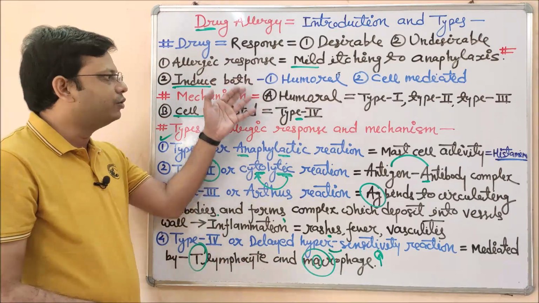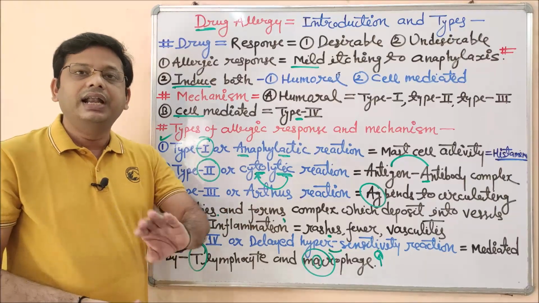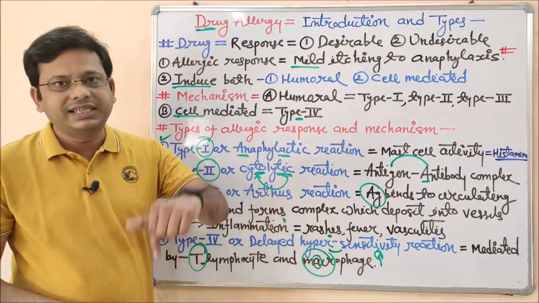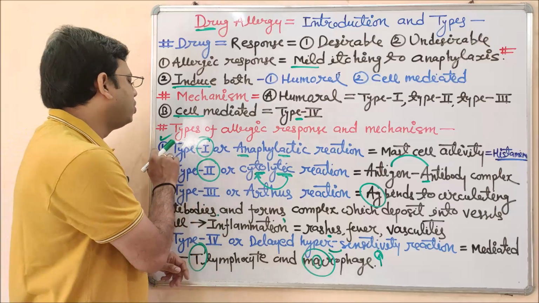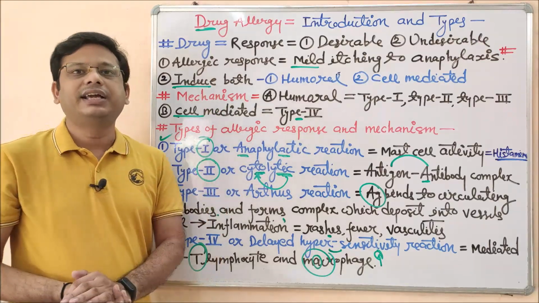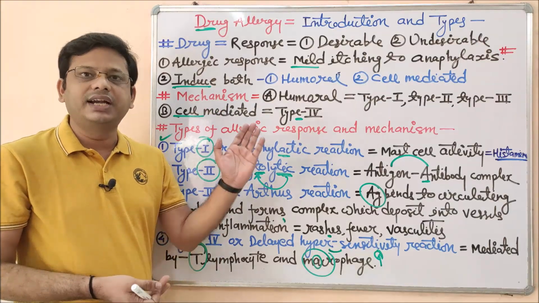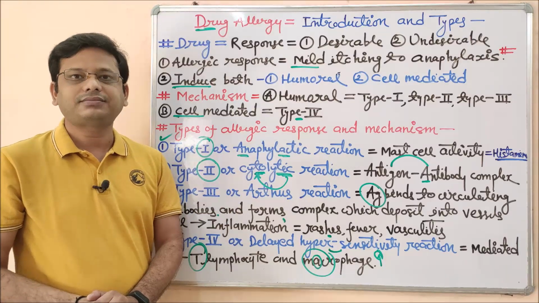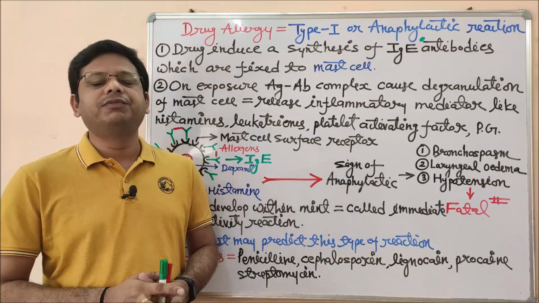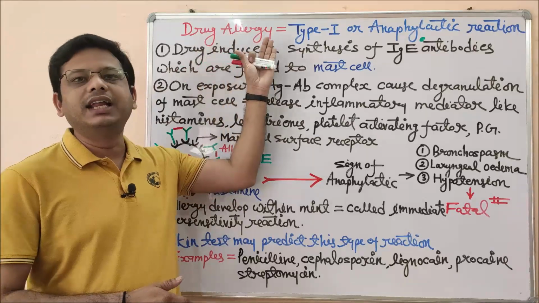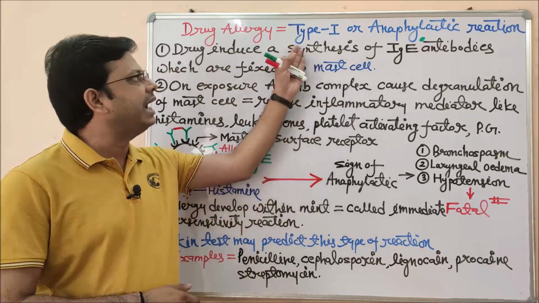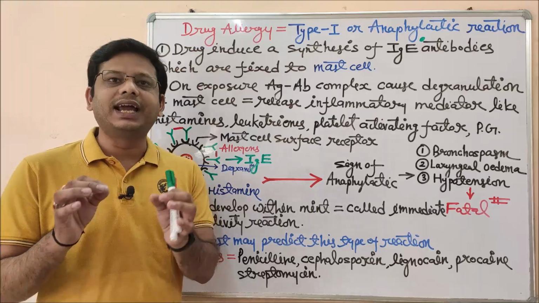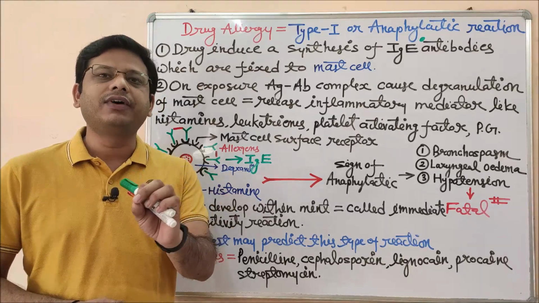So this was a basic introduction regarding today's drug allergy. Let's move to the second whiteboard section of the same video. In that section we will discuss the type 1 or anaphylactic reaction in much more detail. So let's continue to the second whiteboard section. Now in the second whiteboard section we will see the drug allergy with specific reference to type 1, which is also known as an anaphylactic reaction or anaphylactic shock.